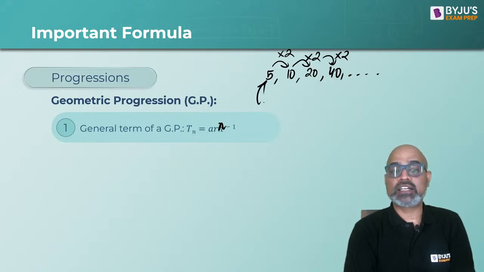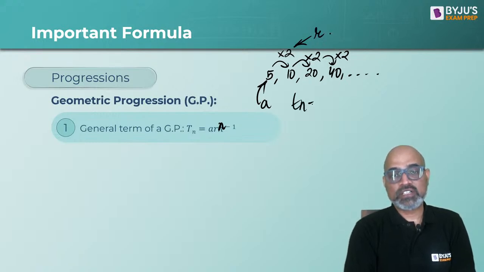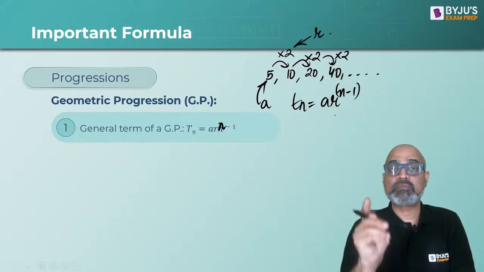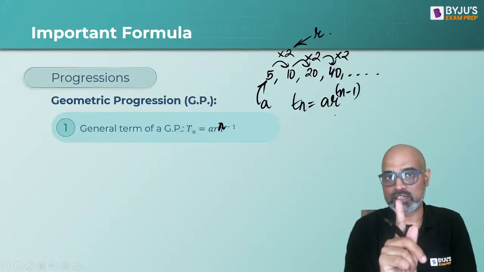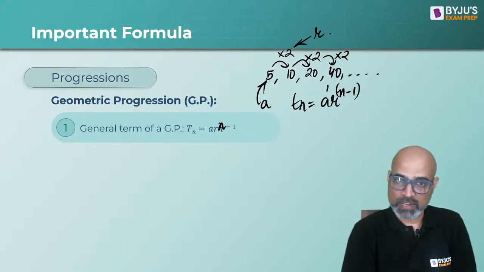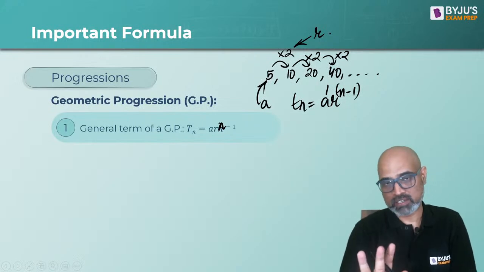The number that you started with is given by A. The number that you are multiplying with is given as R. So its general term is given as AR to the power n minus 1. So n minus 1, the entire thing is to the power of R. It is not on the power of A. A is alone. A has power 1 and R has power n minus 1.